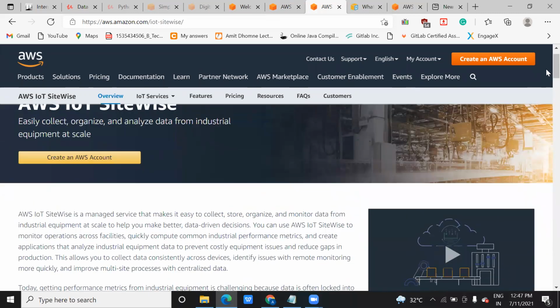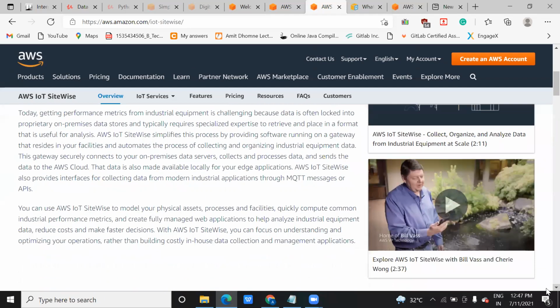Whatever data they generate, how you can collect and monitor the data, specifically for industrial equipment. For Analytics, you can collect any data based on IoT, whether it is home appliances or smart devices installed at homes. SiteWise basically works on monitoring, collecting and organizing end to end for industrial use. It means how you can analyze the data, and performance metrics, in the sense of the performance of the data that is coming.